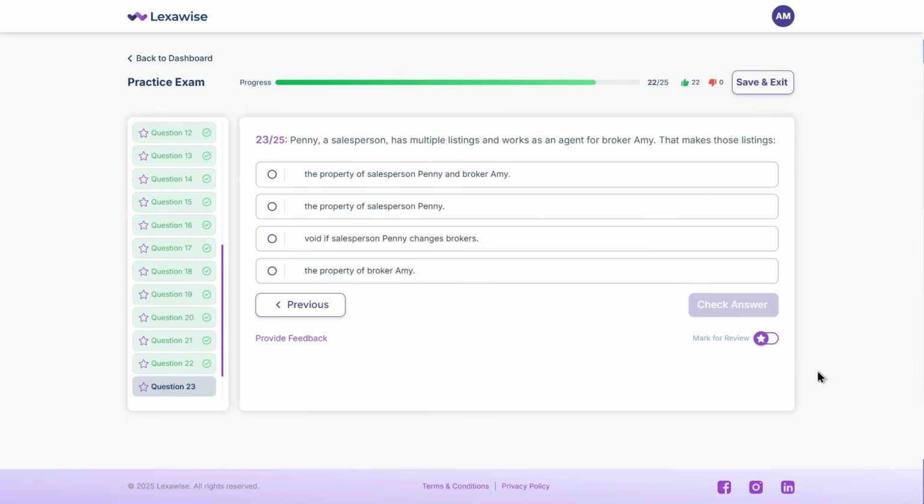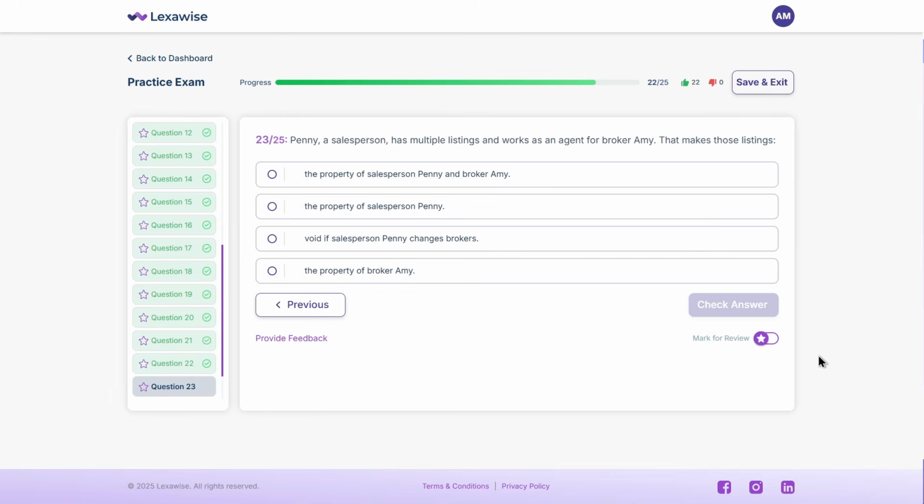Penny, a salesperson, has multiple listings and works as an agent for broker Amy. That makes those listings: A, the property of salesperson Penny and broker Amy. B, the property of salesperson Penny. C, void if salesperson Penny changes brokers. D, the property of broker Amy. Think about it.